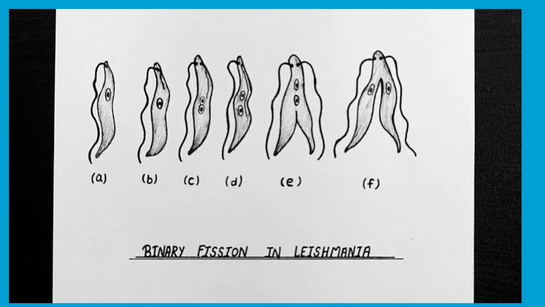Here also you can see A shows the complete organism, and in part B you can see the groove deepening towards the center, and slowly the elongation of the nucleus results in separation. Then you can see the groove deepens, dividing leishmania into two daughter leishmania.